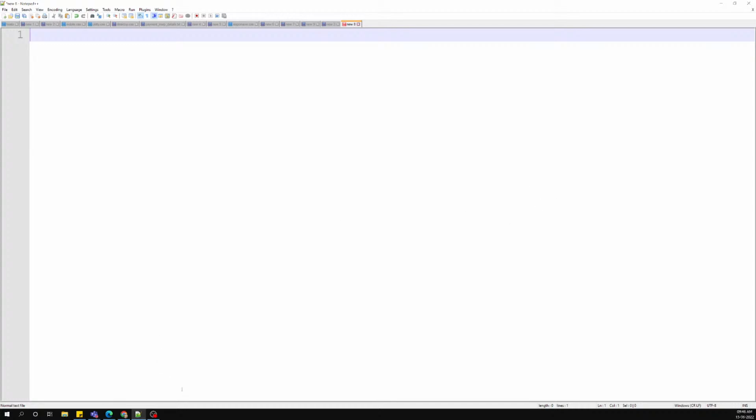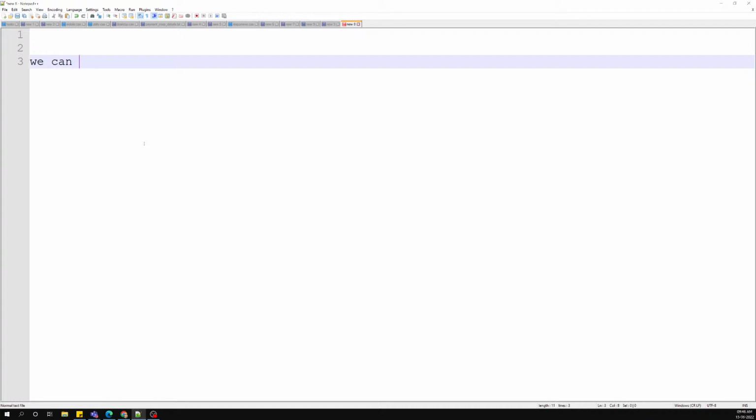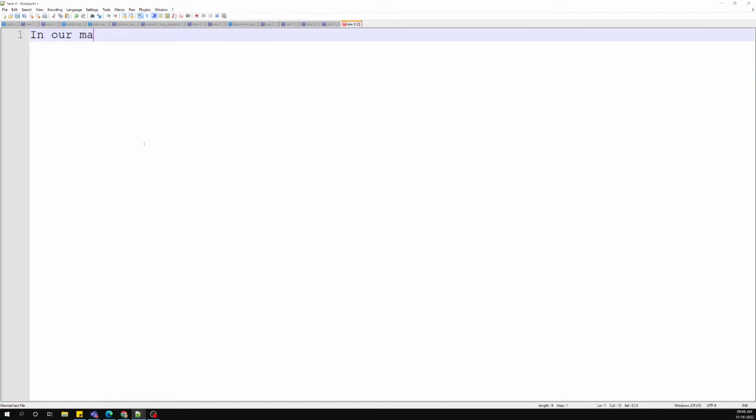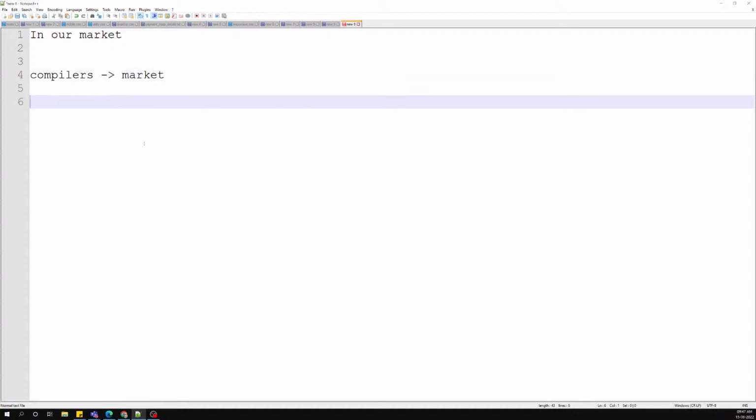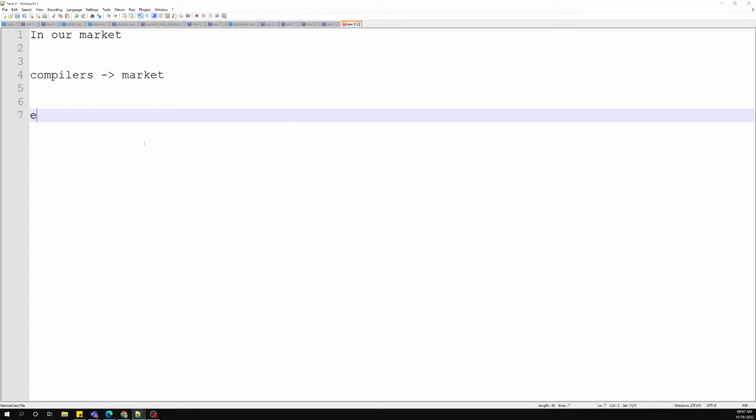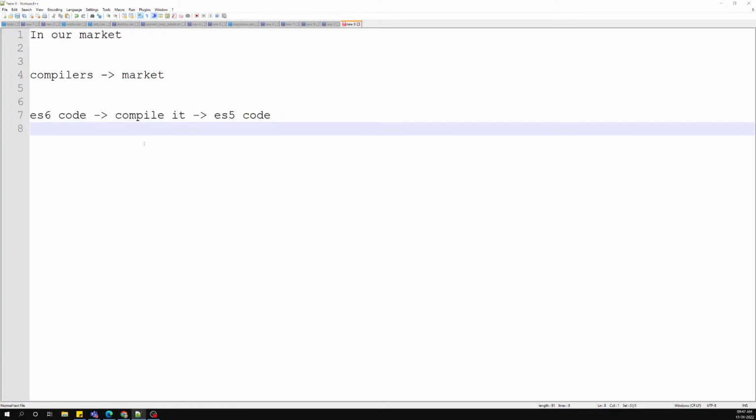So now we have compilers. Actually in our market, keeping this problem in mind, we got the compilers. What these compilers will do is take the ES6 code, compile it, and convert it into ES5 code. This is how it works.